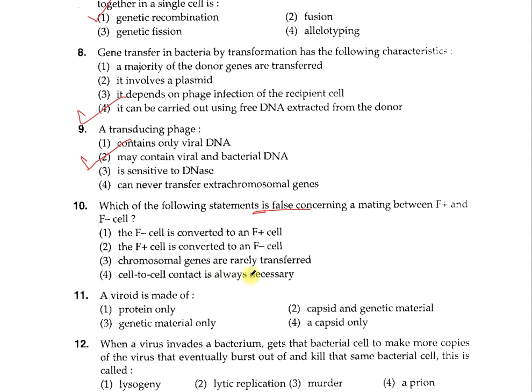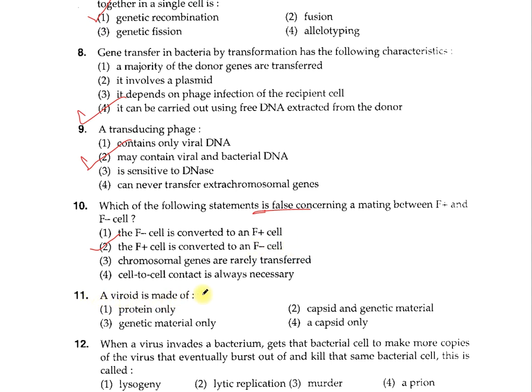So here the option which is correct is the option 2. The F positive cell is converted to the F negative cell. So when there is the transfer of the F factor, before that the F factor or the F plasmid gets replicated. So when the factor gets transferred from the donor to recipient, it does not get converted to the F negative cell.